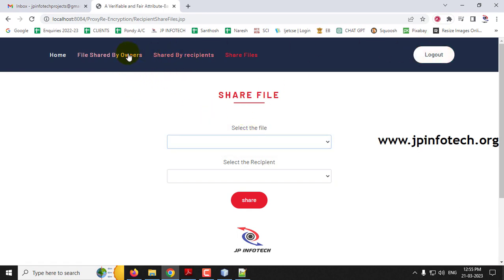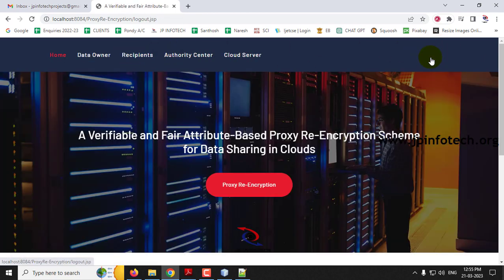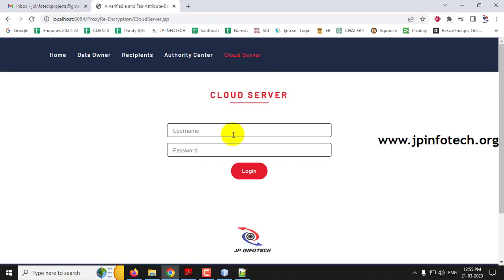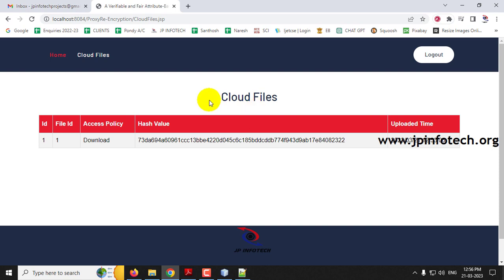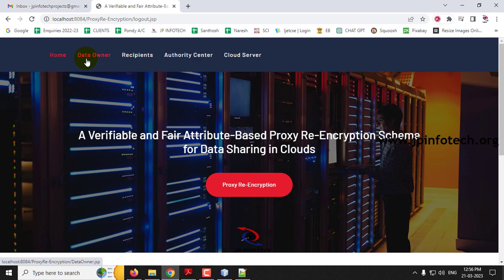So now let me log out from this part, and now let me go to the cloud server part and show you what is available in the cloud server. So to log in to the cloud server, just enter the username and password as CS, which is capital letters, and click login. And now you can see the home page for the cloud service. So the cloud service consists of the cloud files only, where you can find the file that we have uploaded, and what is the access policy, and what is the hash value, and what is the upload date and time of it. So only this is available for the cloud server part. So now let me log out, and now let me go to the data owner part.